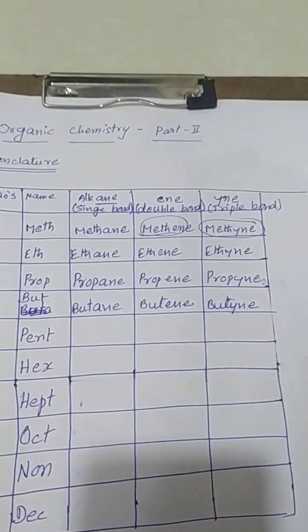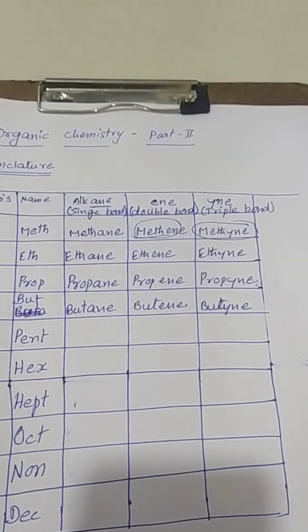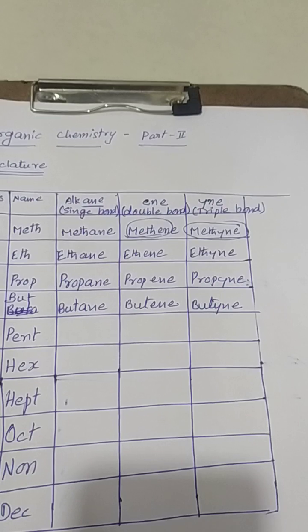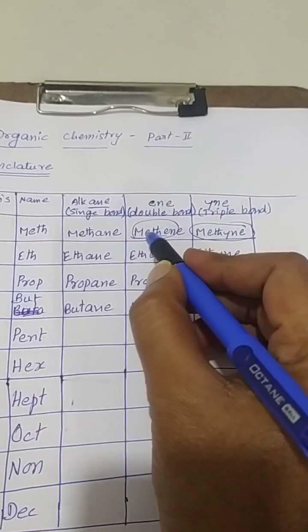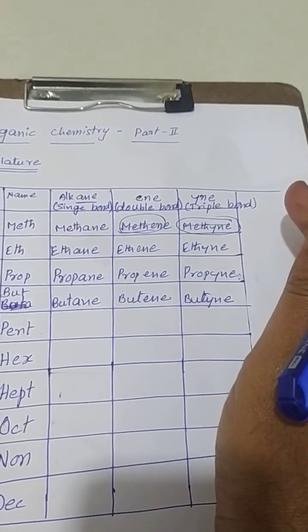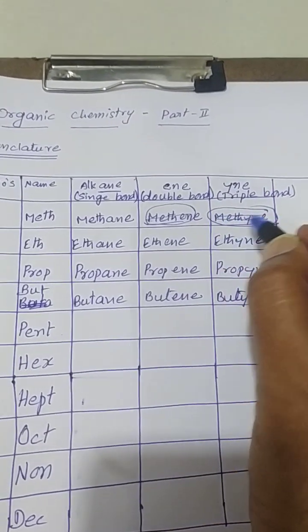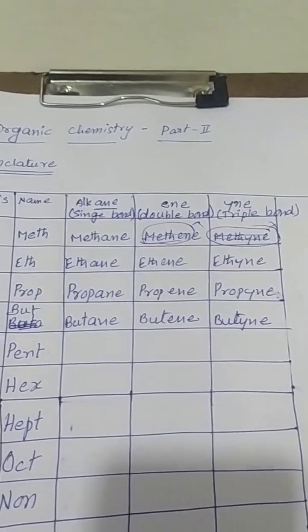This is very, very important, because one carbon cannot participate in a double bond or in a triple bond. That is the only reason methene and methyne do not exist in nature. This is a very important question and will come in competitive exams.